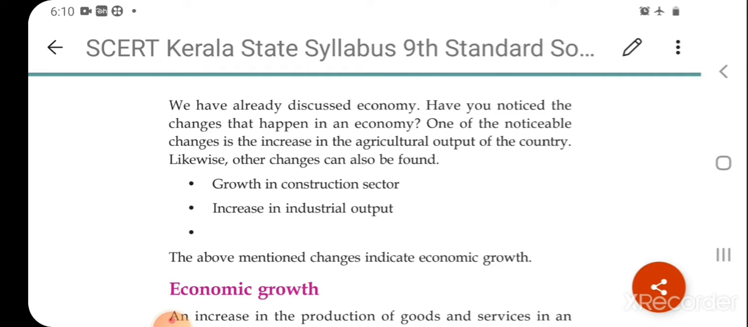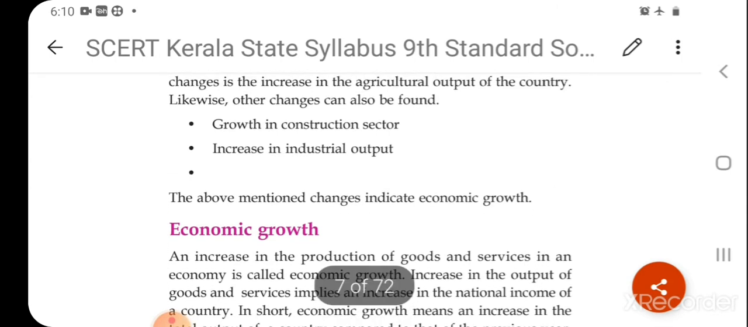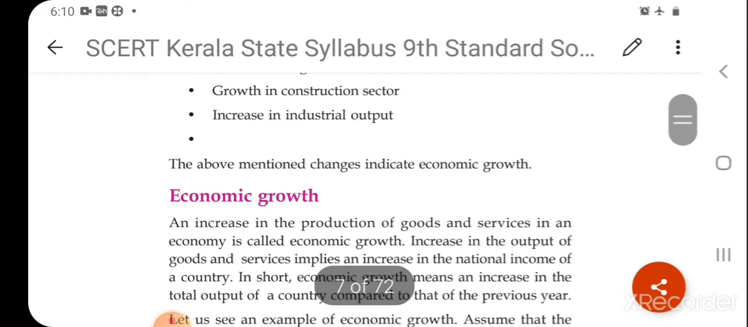One of the noticeable changes is the increase in the agriculture output of our country. There is also growth in the construction sector, an increase in the industrial output, and development in the service sector also. All these developments in the agriculture sector, the construction sector, and the service sector indicate the economic growth of a country. In this class, we are going to study economic growth and economic development and the relation between the growth and development of a country.